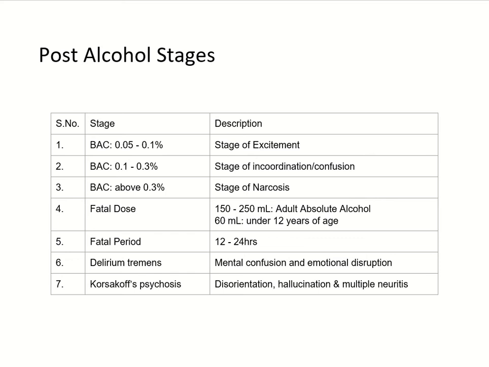The fatal dose of absolute alcohol, that is 99.9% alcohol, is 150 to 250 ml in adults and 60 ml in children below the age of 12 years. The fatal period is 12 to 24 hours for absolute alcohol. Now, here the fatal dose and fatal period are for absolute alcohol, 99.9% alcohol, not for alcoholic beverages.